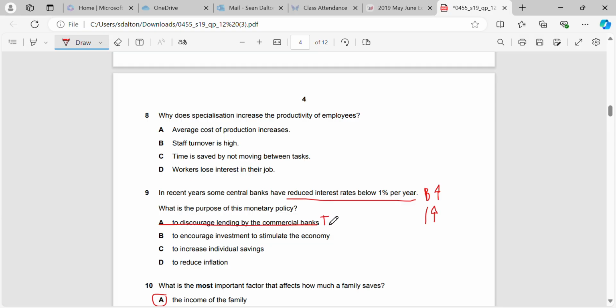So the lending or the borrowing we would expect to rise. To encourage investment, yeah, so we can see that over here from what we had known in the previous questions on the paper. Increase savings, savings will go down. And to reduce inflation, inflation will go up because it's likely to increase our AD, which makes it possible for demand pull inflation to be created.